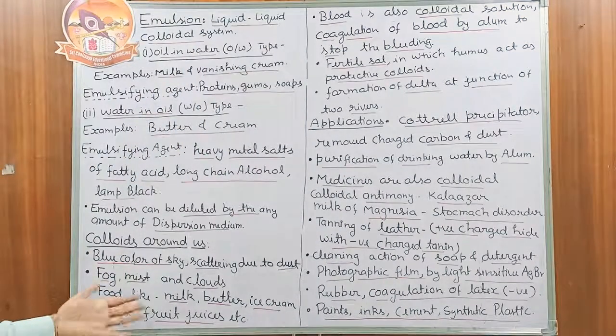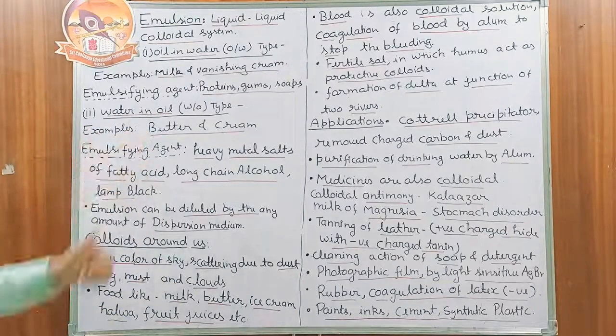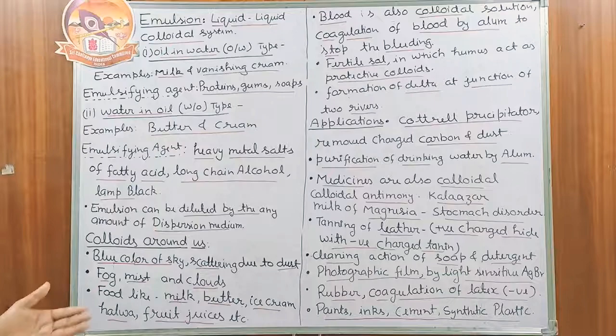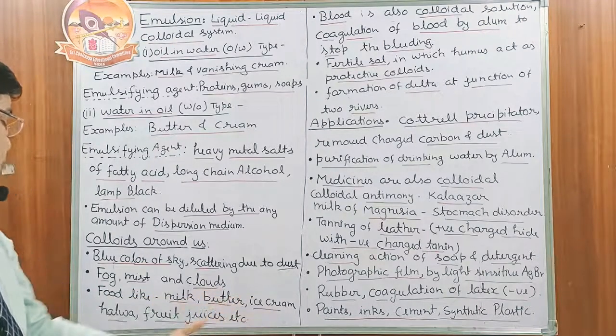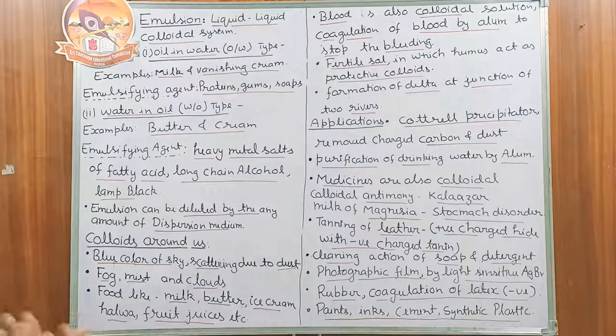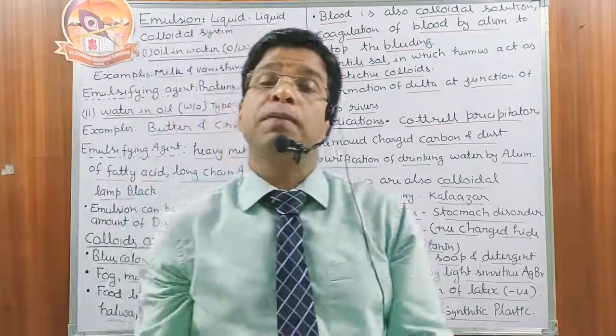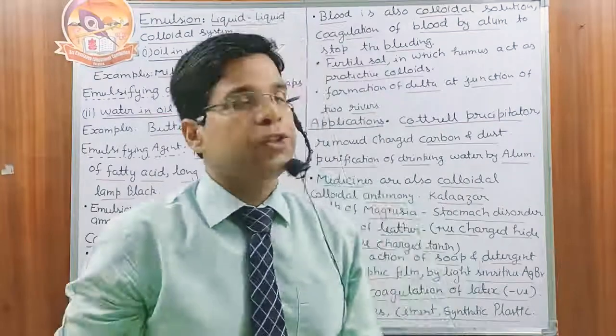Then we have food products like milk, I have already told you, like butter, I have already told you, cream, that may be ice cream. Milk, butter, ice cream, halwa, fruit juice, etc. These are food substances which are present in the colloidal range.